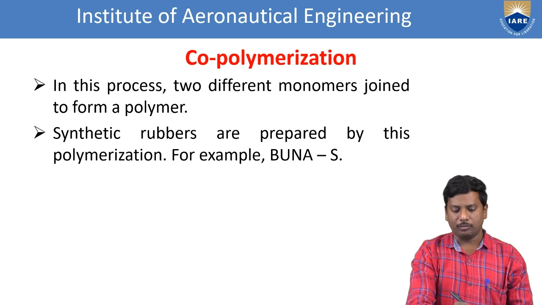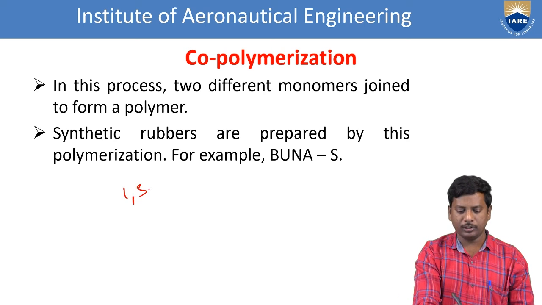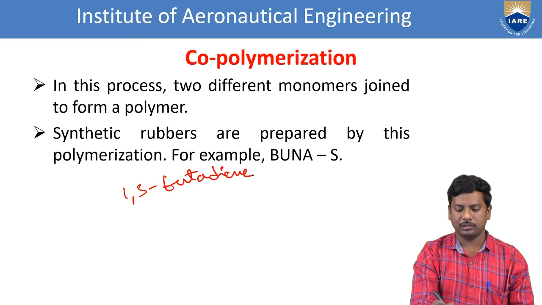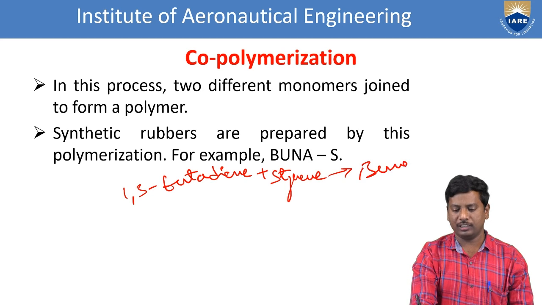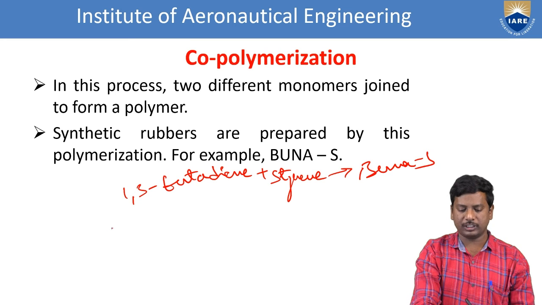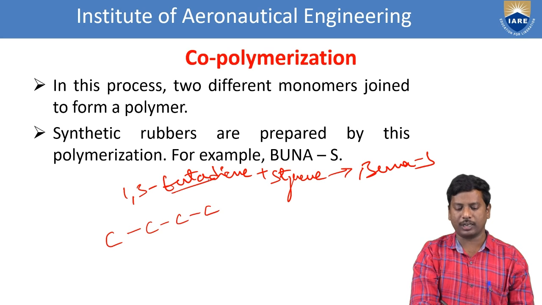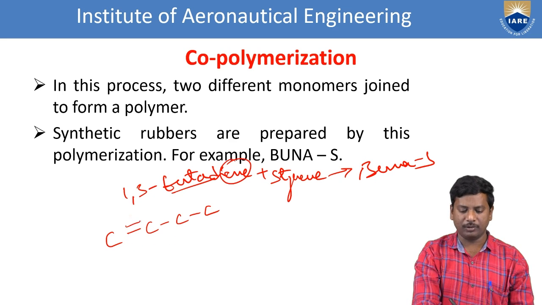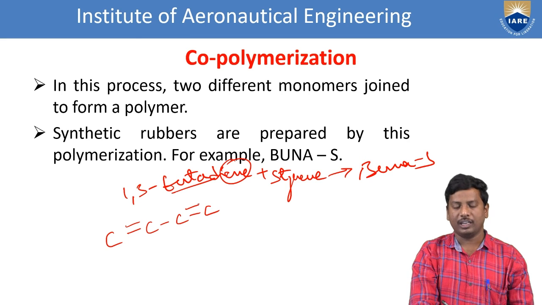Now we see the monomers: 1,3-butadiene plus styrene to give Buna S. With the structures of styrene and butadiene, first 1,3-butadiene: 1, 2, 3, 4. Buta means 4 carbons, and diene means double bonds are present at the first and third carbons, so 1,3-butadiene.